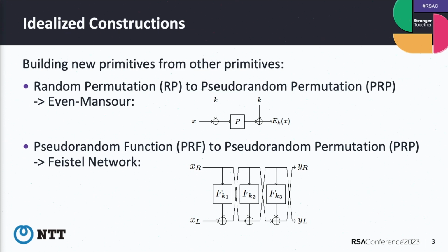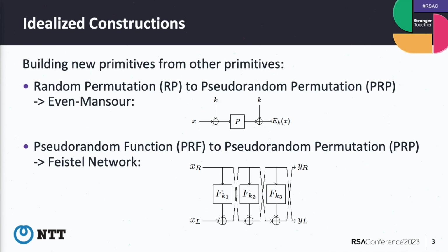So first, X is a plaintext, and we have the secret key, and X plus key, this XORed value becomes the input of the random permutation, and this output is XORed with the key again, and this output is the ciphertext. So by using this construction, we can convert a random permutation to a pseudo-random permutation.